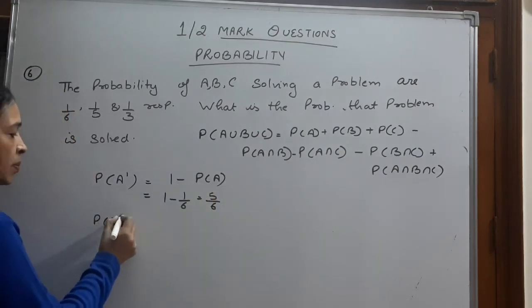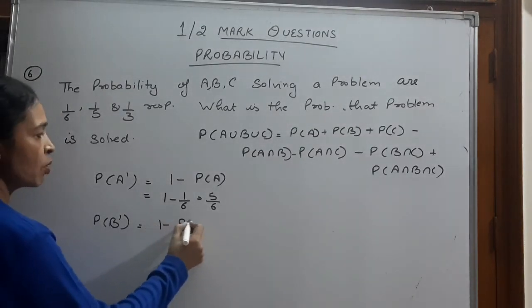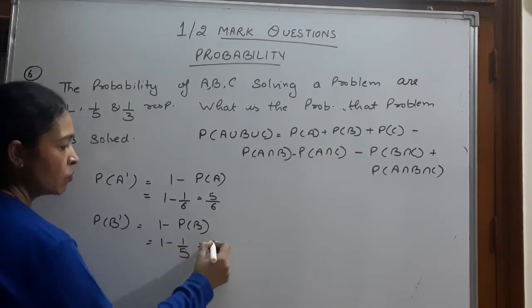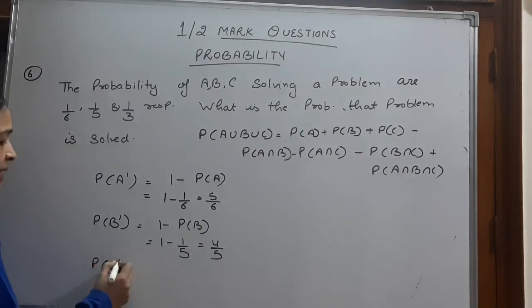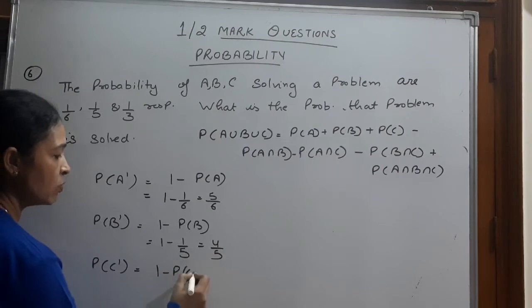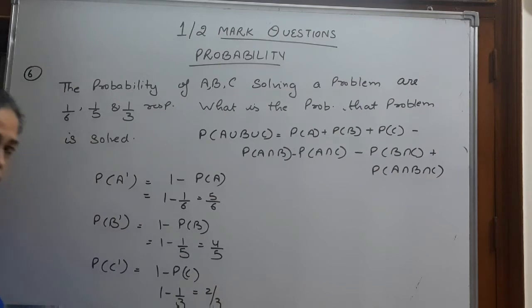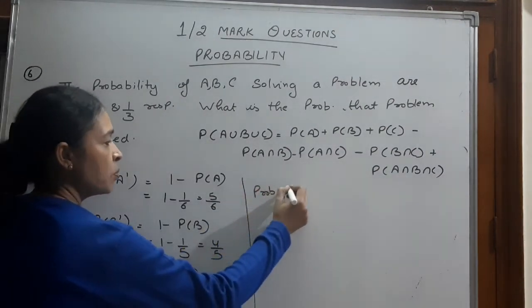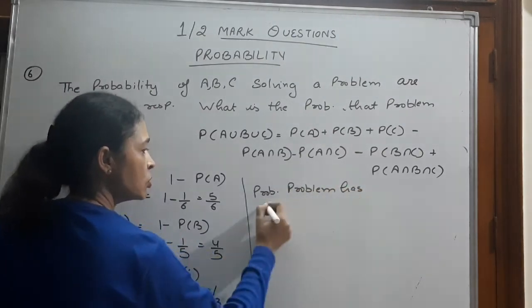Probability that B has not solved the problem: probability of B complement is 1 minus probability of B, which is 1 minus 1 by 5, 4 by 5. Probability that C has not solved the problem: 1 minus probability of C, that is 1 minus 1 by 3, 2 by 3. Now, what is the probability that the problem has not been solved?